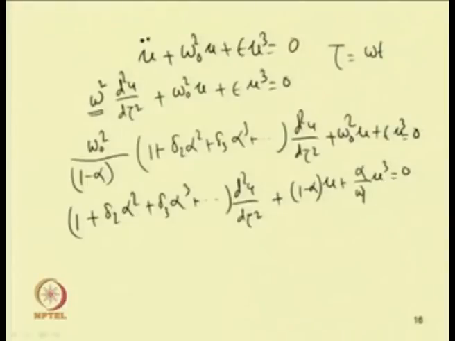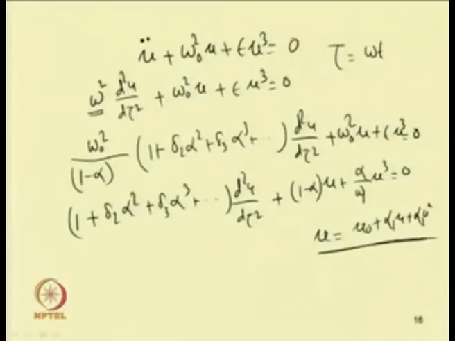From this equation, by expanding u also, one can write u equal to u 0 plus alpha u 1 plus alpha square u 2.